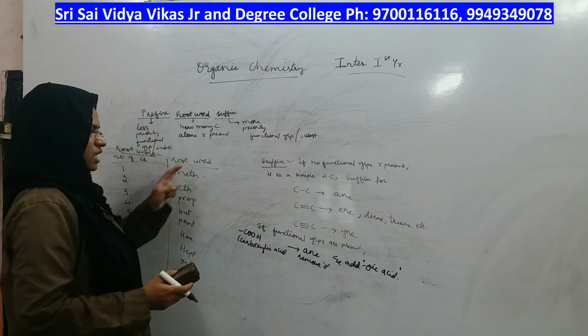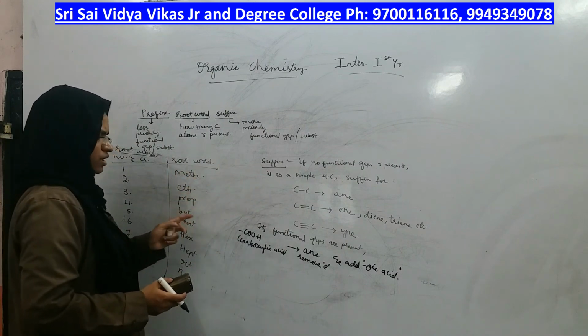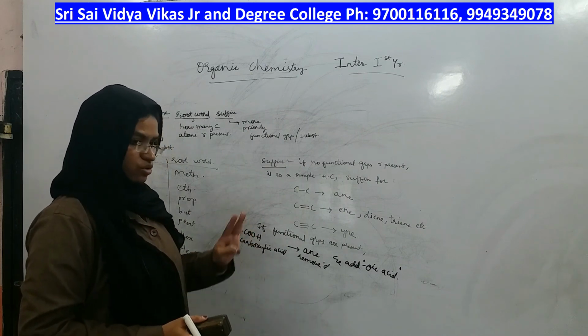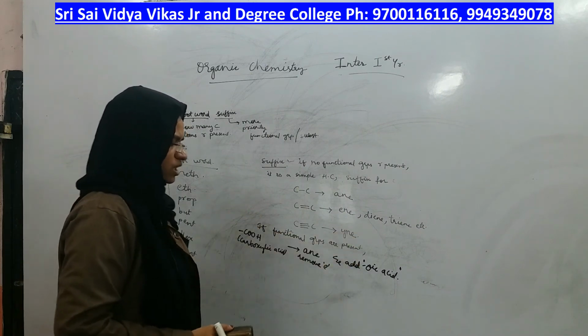Suppose methane is the compound name, you remove E from methane, METHAN, don't write E, and write methanoic acid.